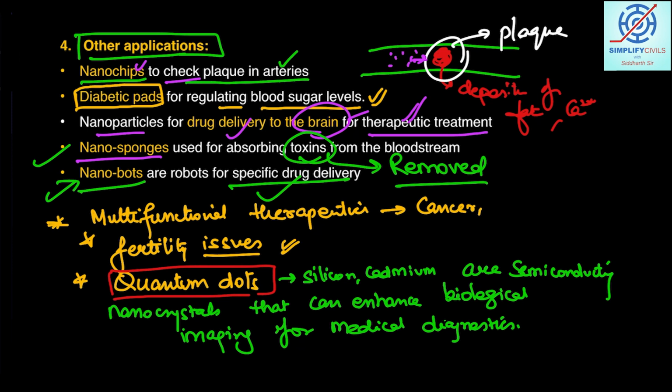Let me explain quantum dots. They are simple silicon and cadmium nanoparticles, just semiconducting nanocrystals. If a specific diagnosis for a specific region needs to be done, then such quantum dots can help us in the diagnosis. And medical diagnostics is very important, because early diagnosis can help a patient recover better.